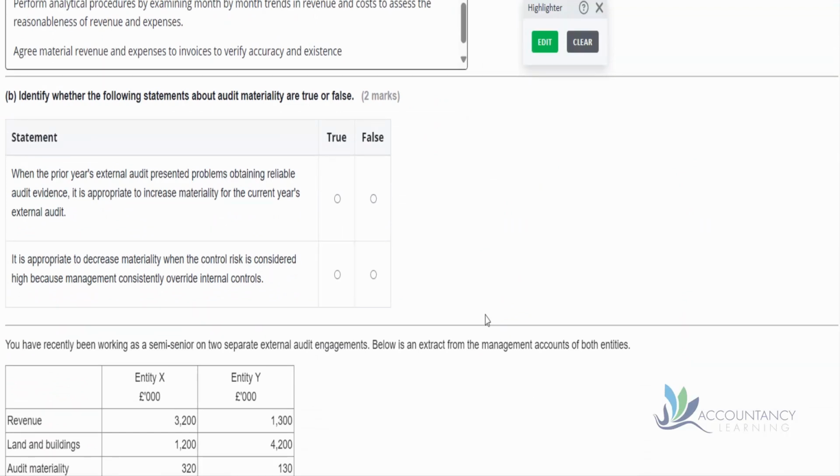So let's move on to part B of this question. We spent quite a lot of time on part A already, haven't we? Identify whether the following statements about audit materiality are true or false. The first one: when the prior year's external audit presented problems obtaining reliable audit evidence, it is appropriate to increase materiality for the current year's external audit.